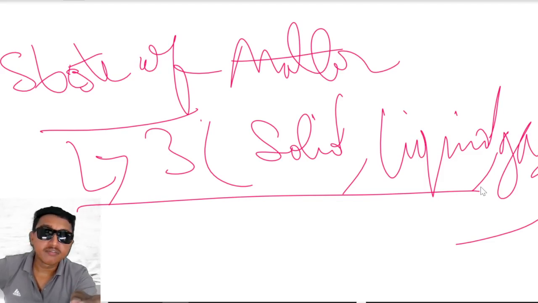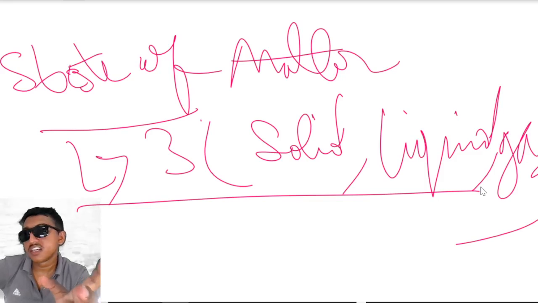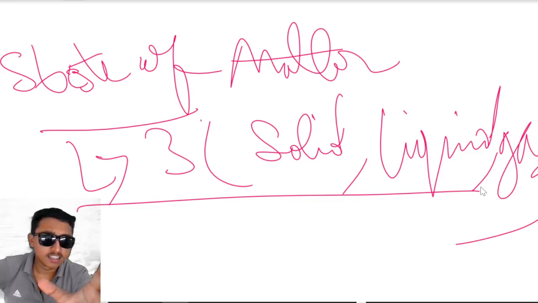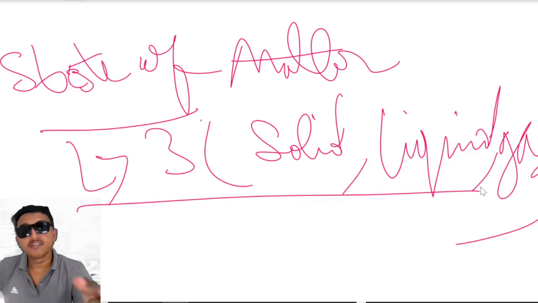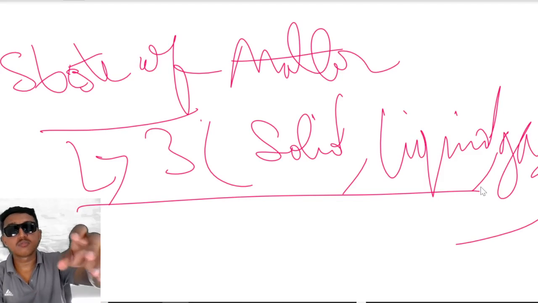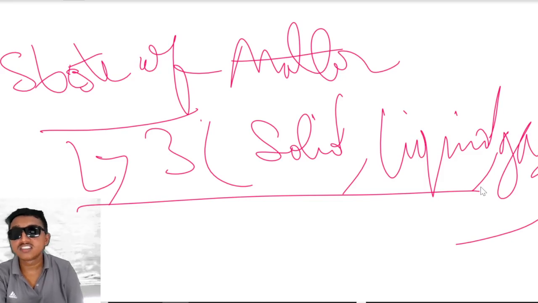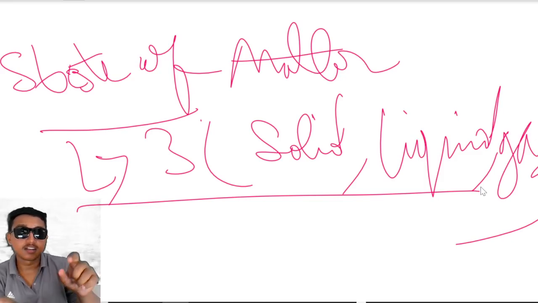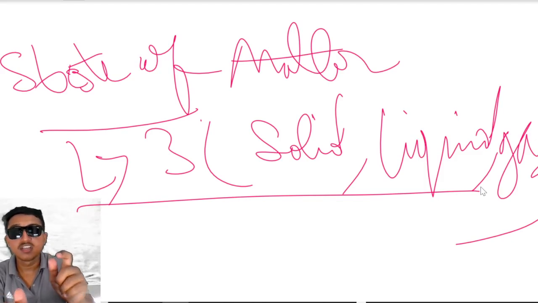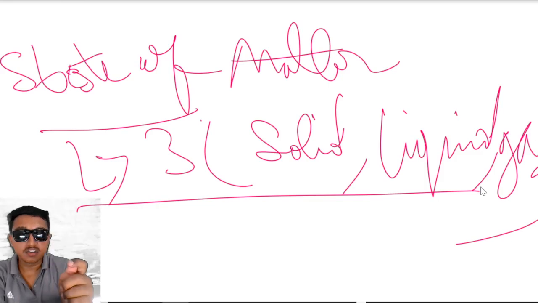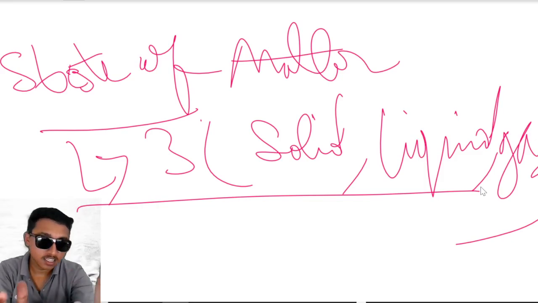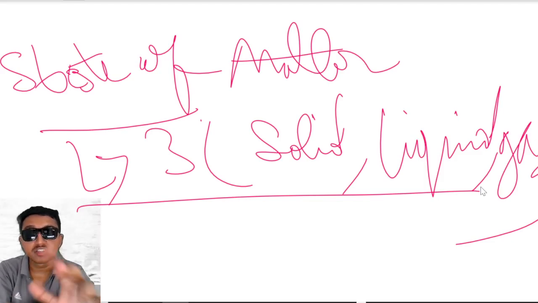What is a liquid? A liquid always has a smoothness on its surface. When we pour water into a glass from a bottle, you will see that it doesn't leave any sharp ends on both sides.